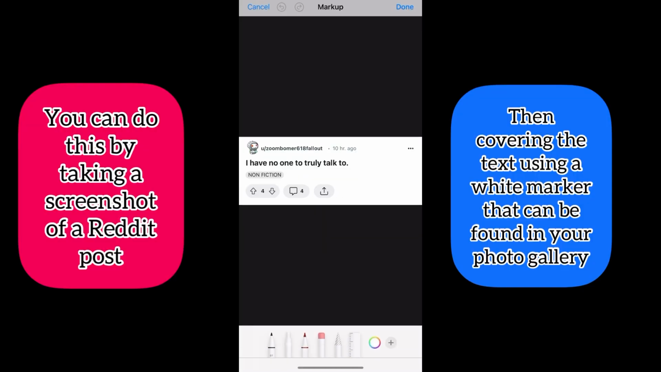We then want to add a Reddit clear box that we can add in our video so we can add our title of the story. All you need to do is cover the text using a white marker, and you can find this when you edit your picture in your photo gallery.